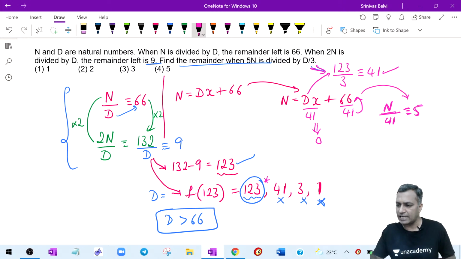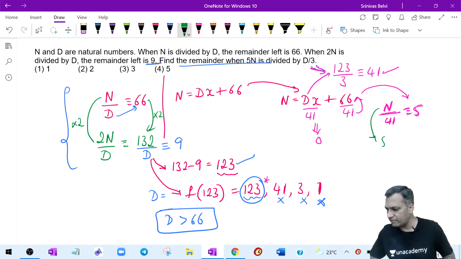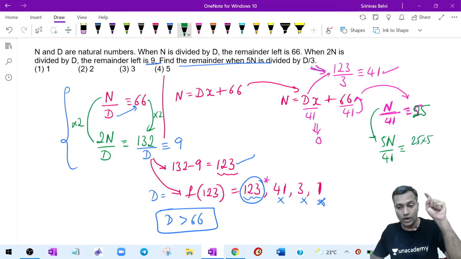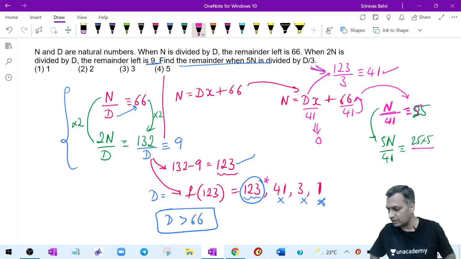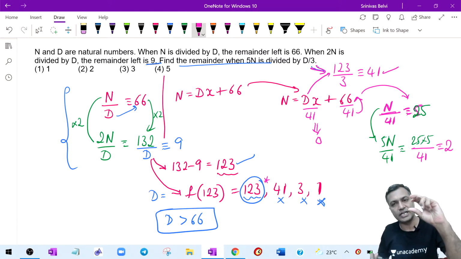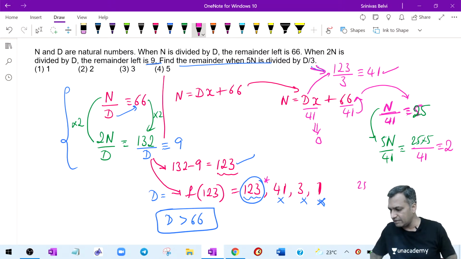So therefore, 5 times the number, divided by 41. The remainder would be, sorry, 25. Therefore, 25 into 5, which would become 125. 125 is greater than 41. Therefore, I would divide and say the final remainder is 2. Why? 41 into 3. 25 into 5 is 125. 41 into 3 is 123. Therefore, the remainder is nothing but 2.